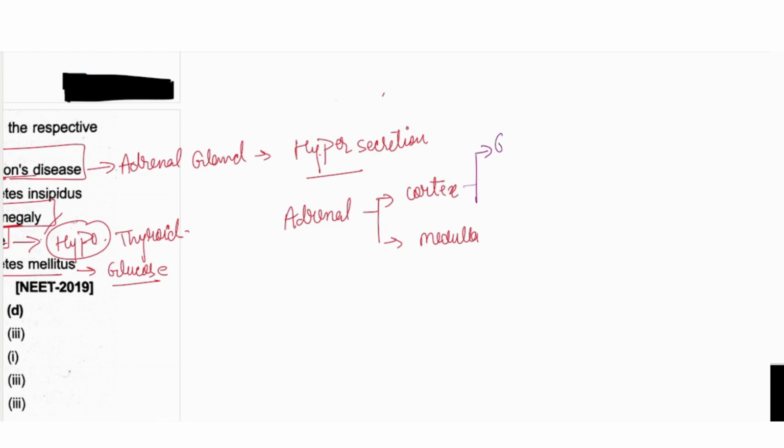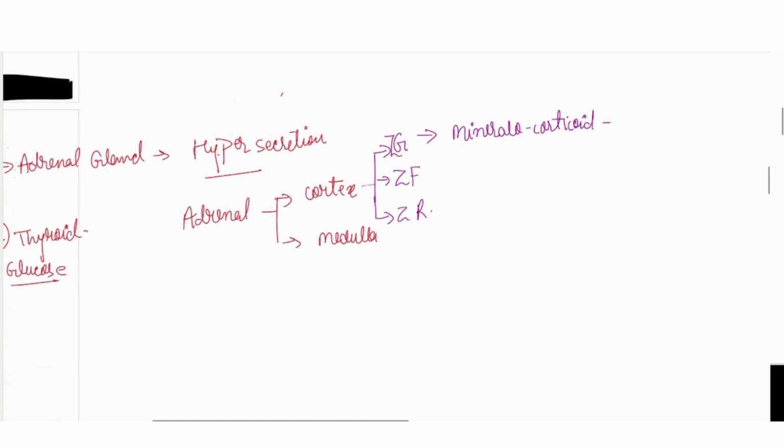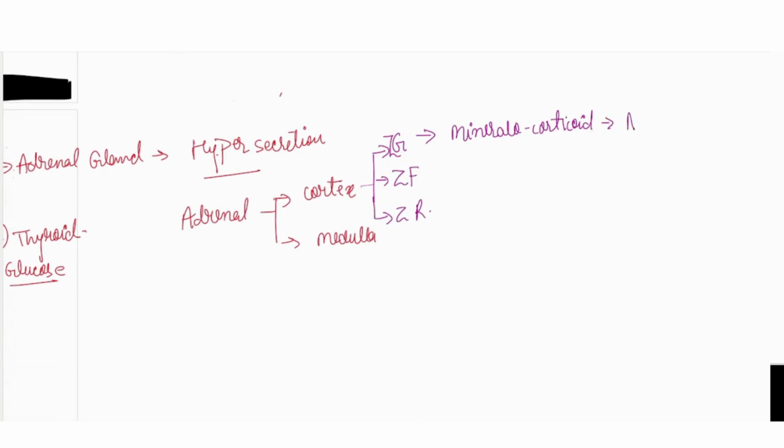Outermost is the zona glomerulosa, middle one would be the zona fascicularis, and innermost would be the zona reticularis. From the zona glomerulosa, mineralocorticoid hormone is secreted. The hormone name is aldosterone.